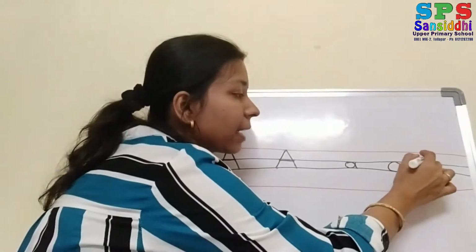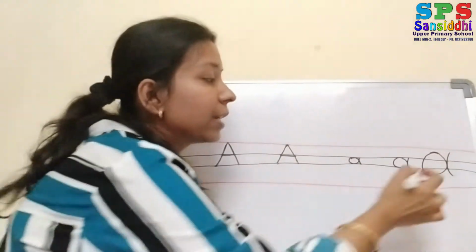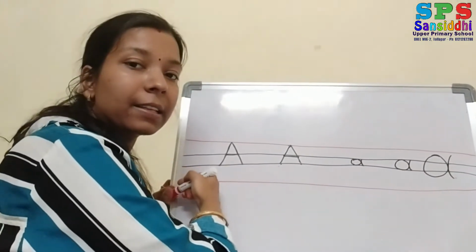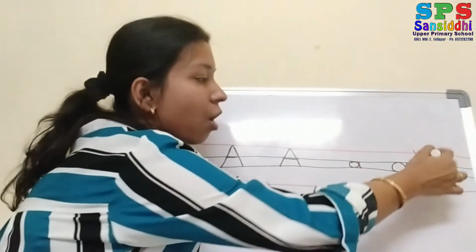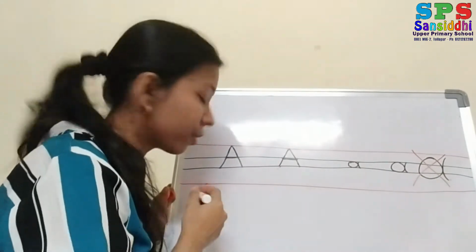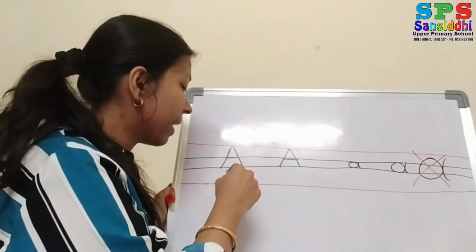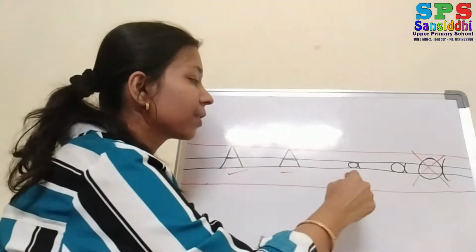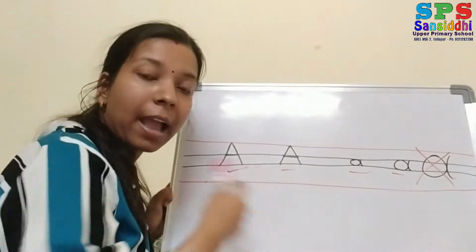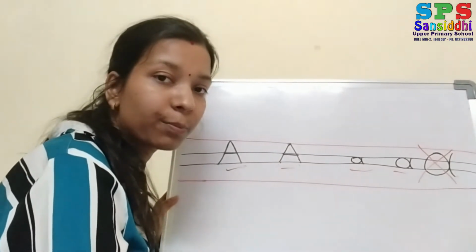If you write like this, it will be wrong. So it's a wrong a. You cannot write like this. The teacher will immediately give you a cross. So don't write like this. Okay, so this is correct: capital A, small a. Practice at your home in the notebook and practice book.